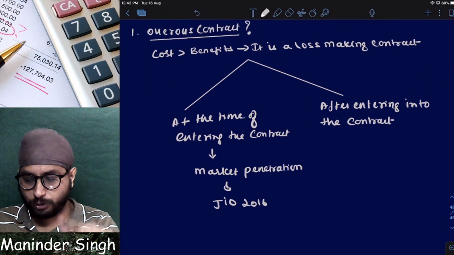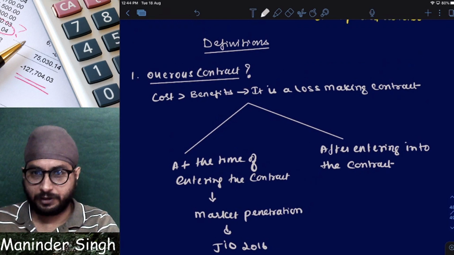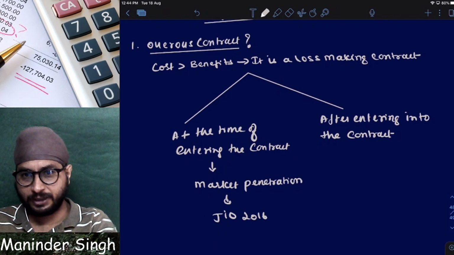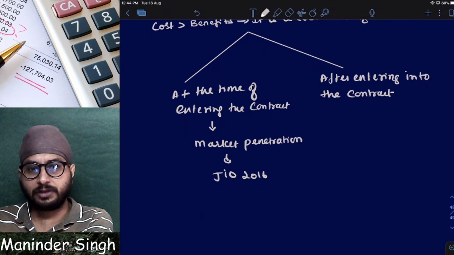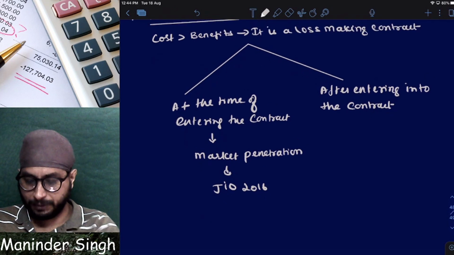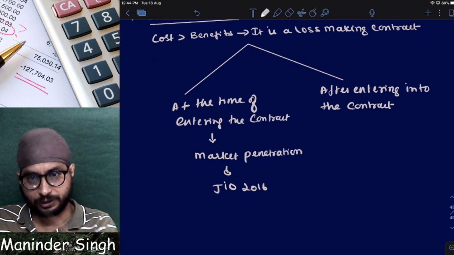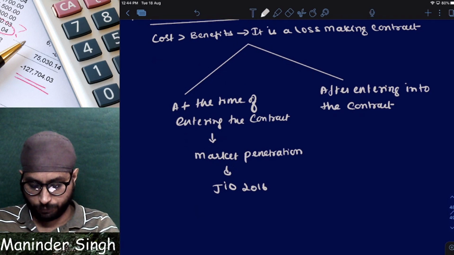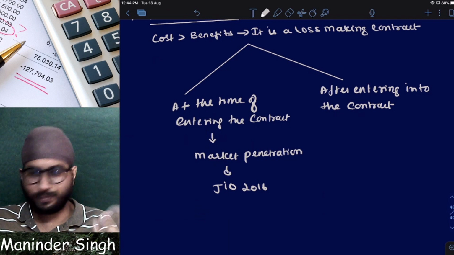Now tell me, is it onerous after entering or at the time of entering? Is it loss making after entering or before entering? Before entering only I know that it is loss, but still I'm entering. Now I hope you understood why people enter into onerous contracts when they know that they are loss making. I hope the concept is clear. Clear?